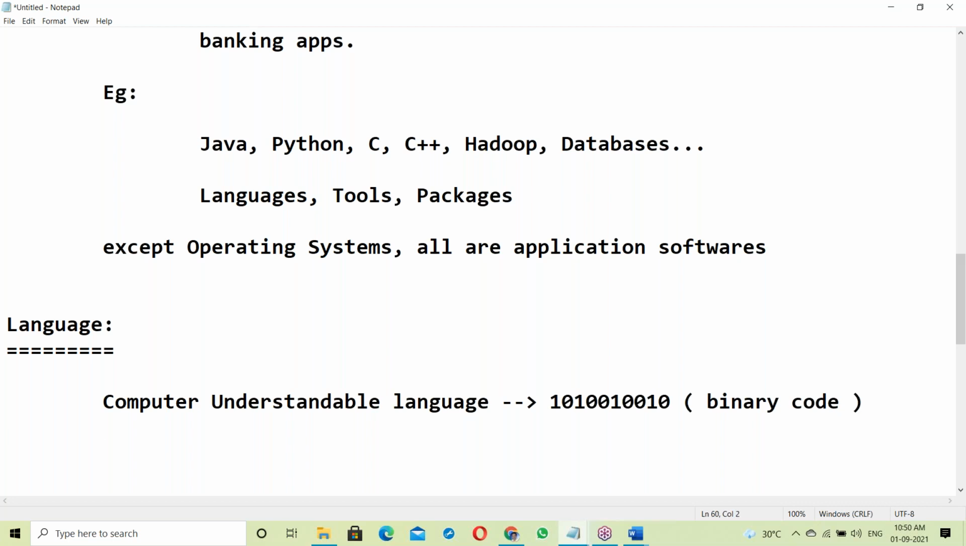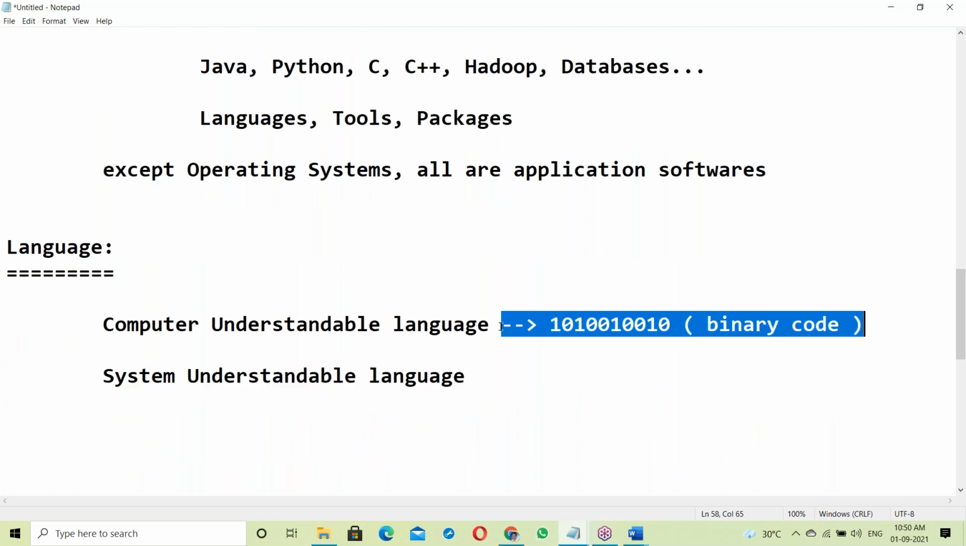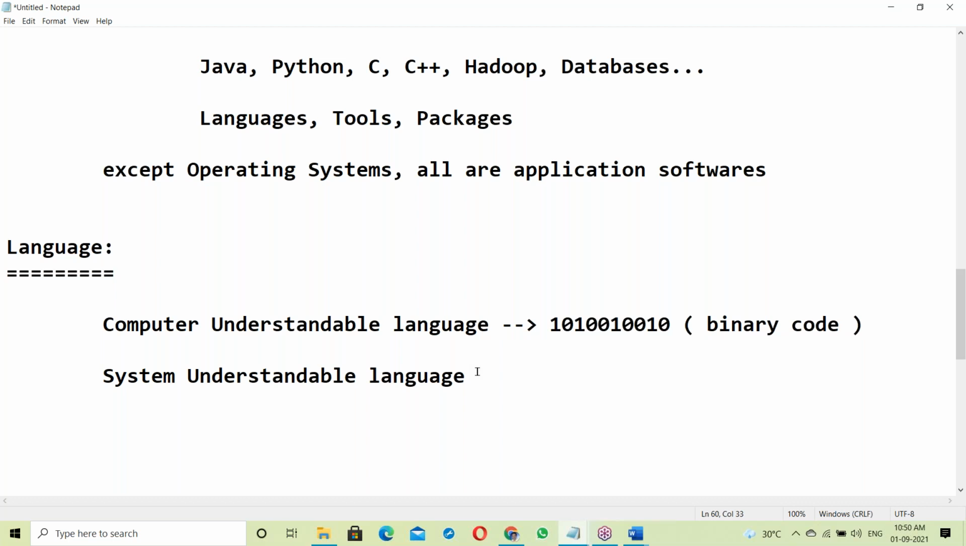It is called system understandable language. System understandable language is in the form of binary codes. It is called machine language. So this is the computer understandable language.